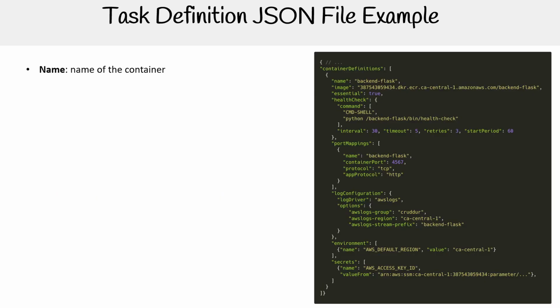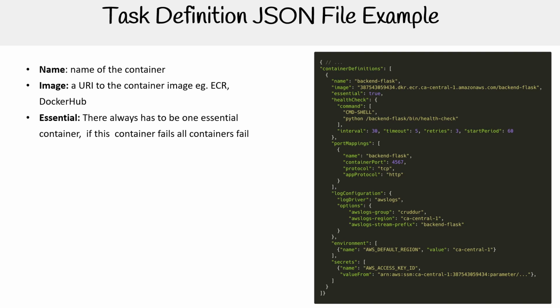So here we have the name of the container, and the name matters because we can use that in Service Connect and other places to reference it. So you have to be very careful what you name it. We have the image, which is the URI to the container image. Often this will be ECR, but you could go to something like Docker Hub or whatever else you need to go to. Essential is a flag that indicates the main, primary container. There always has to be one. And if this one fails, then all your containers will fail, okay?